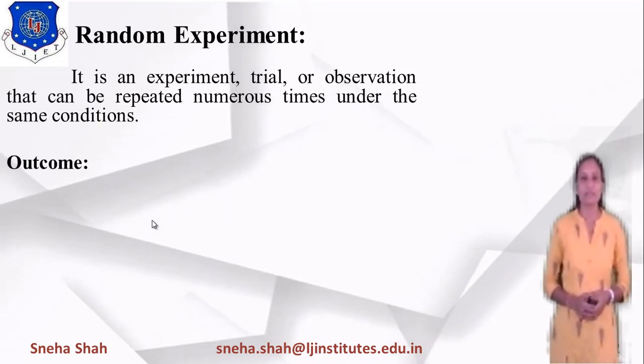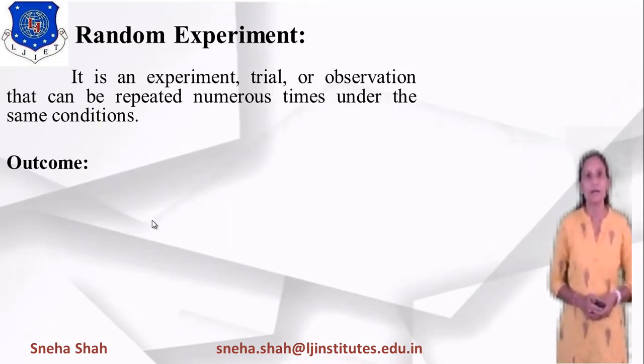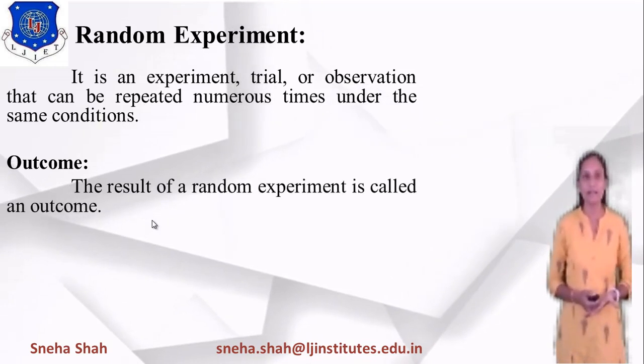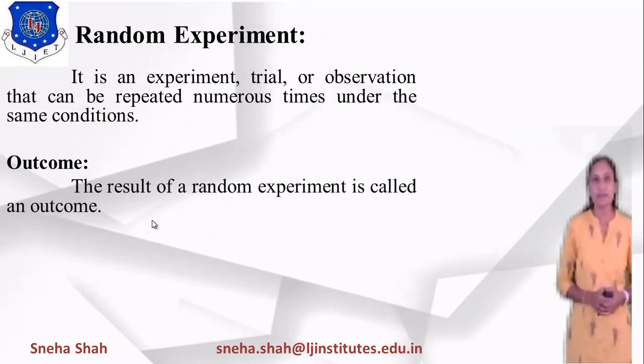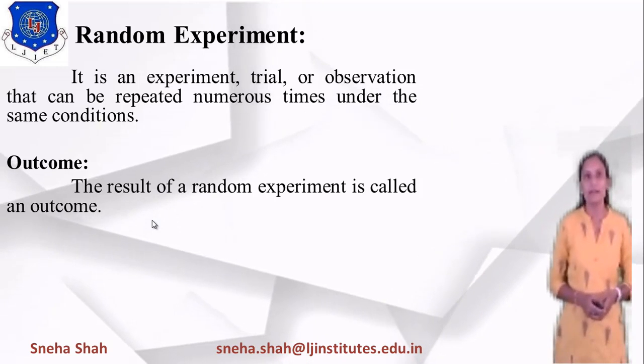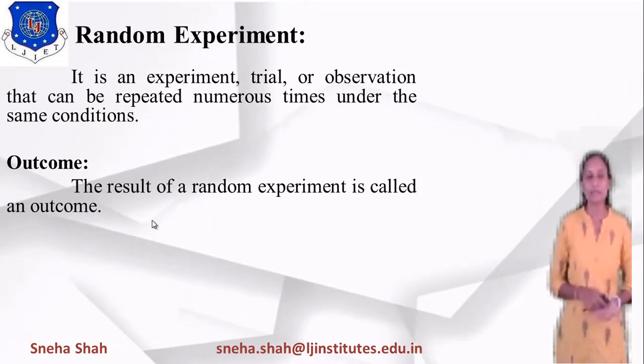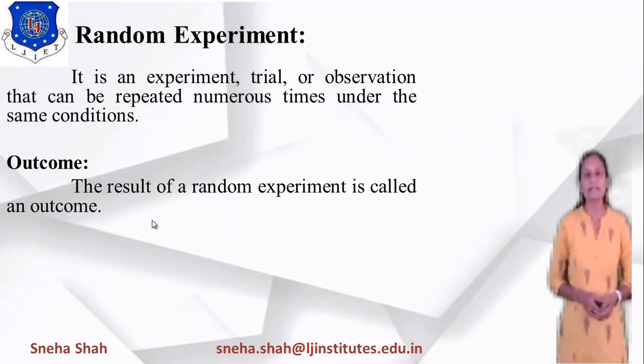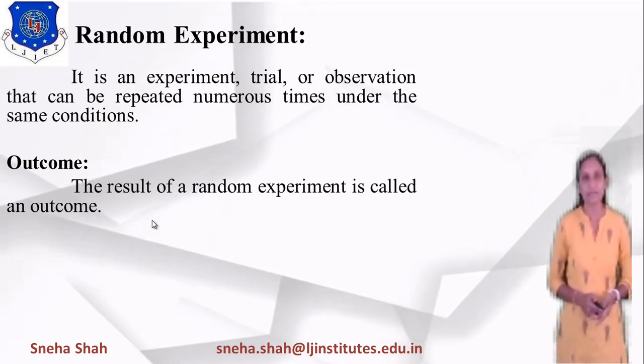Now the next definition is: what is an outcome? An outcome is the result of any random experiment. If I am tossing a coin, then it has an output, it may be head or tail. So head or tail will be considered the outcome of this random experiment.